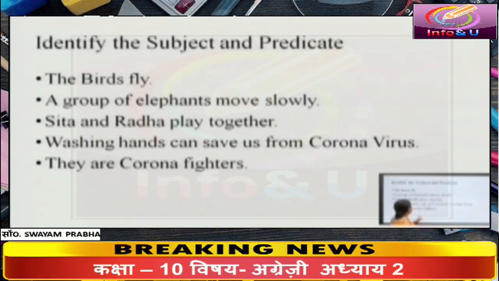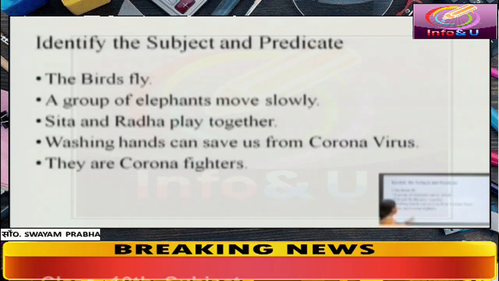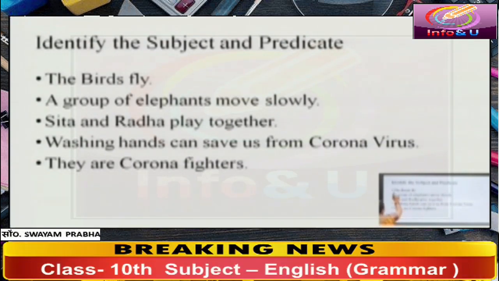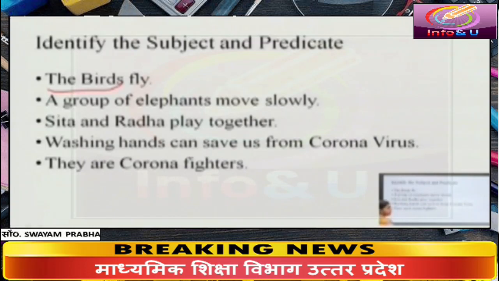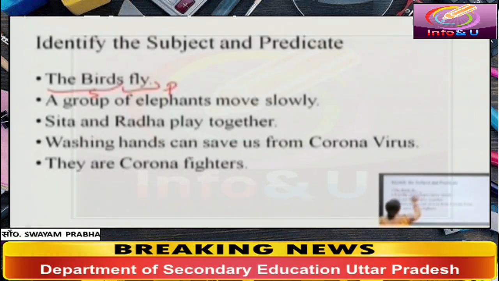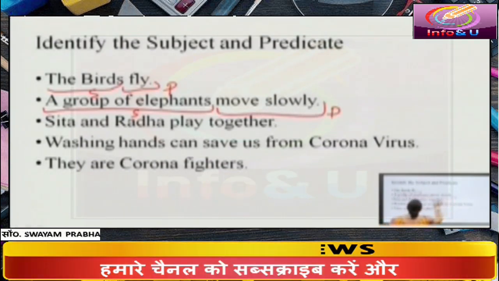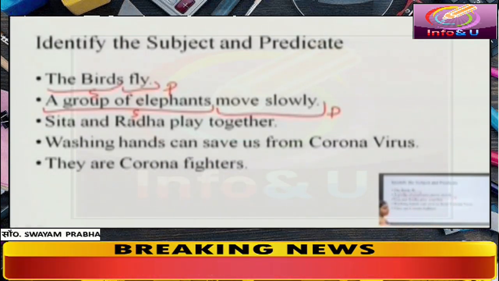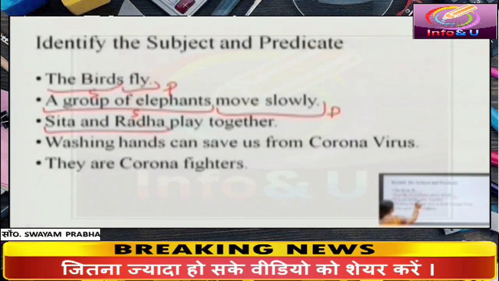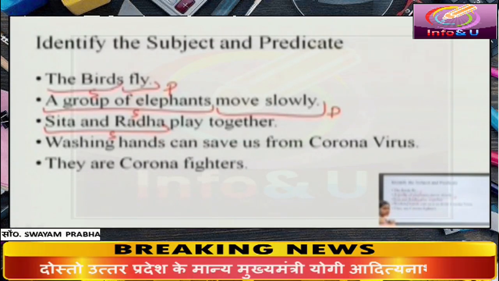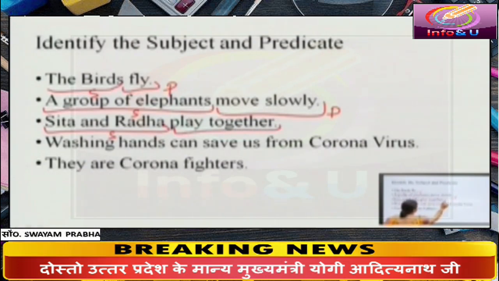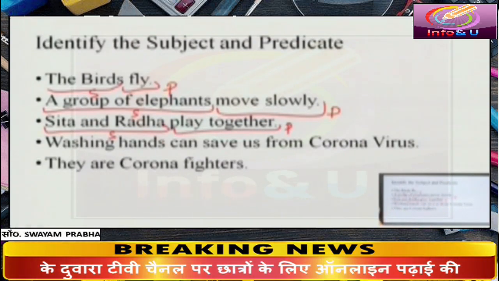Last, let's sum up. Identify the subject and predicate part of this sentence. The birds is the subject part of this sentence and fly is the predicate part of this sentence. A group of elephants is the subject part of this sentence. Move slowly is the predicate part of this sentence. Radha and Sita play together. Radha and Sita is the subject part of this sentence. Play together is the predicate part of this sentence.